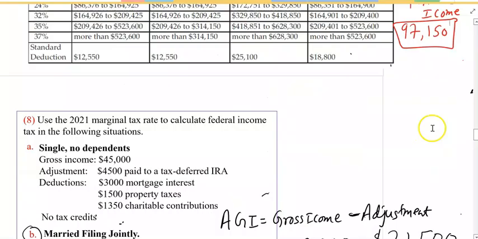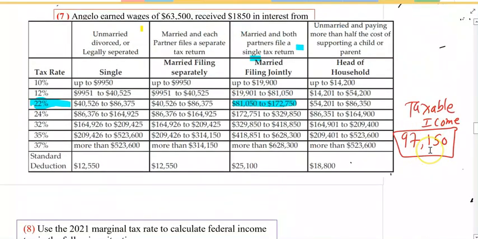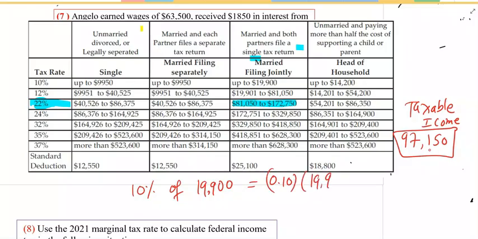Now you pay 10% of up to 19,900. Let's see how much is that. 0.10 times 19,900 is going to be 1,990. That's for 10%.